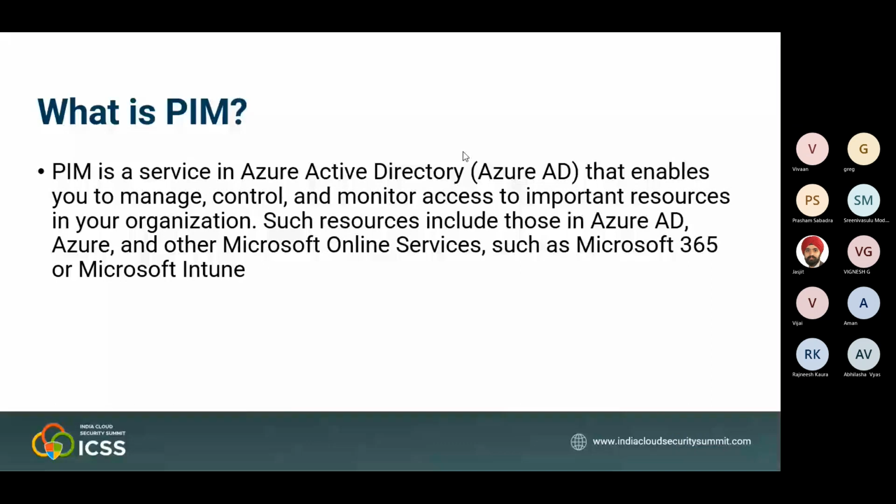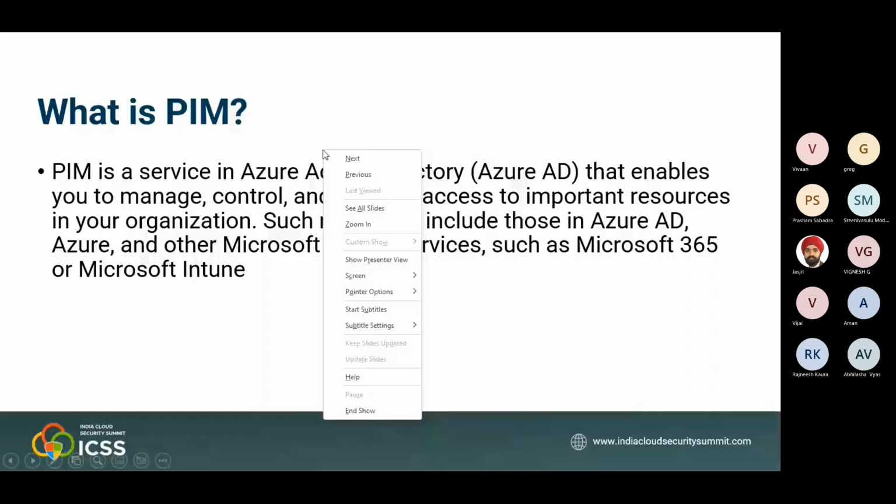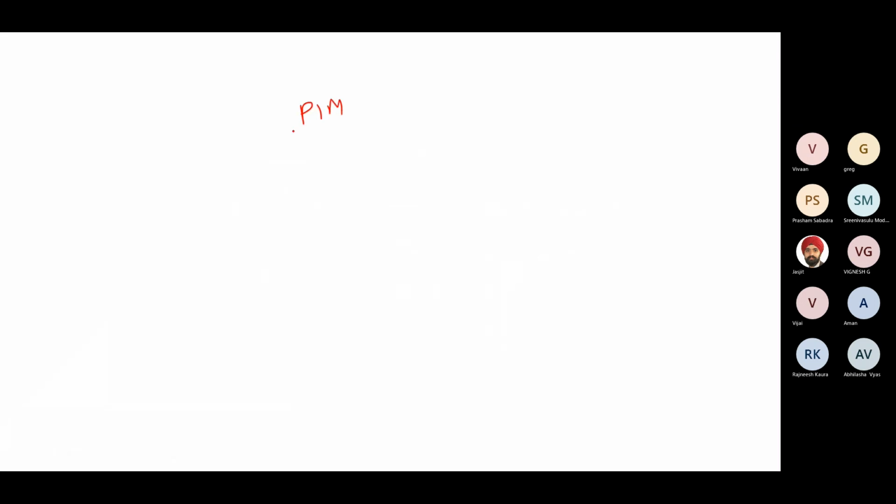So I'll just take a white screen because before moving ahead with this topic, I would like to mention a few pointers on why we are having this service and why this is very, very important. Generally we see scenarios in which identity thefts are happening.